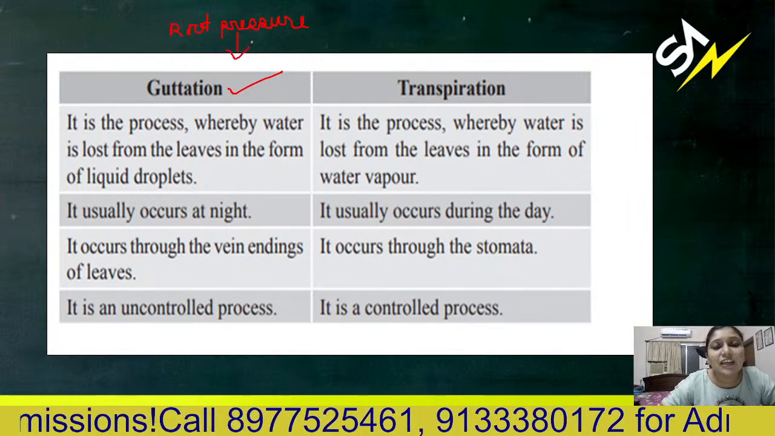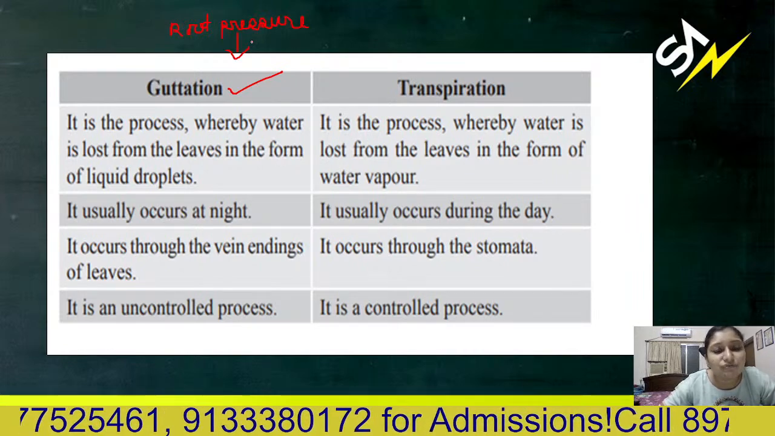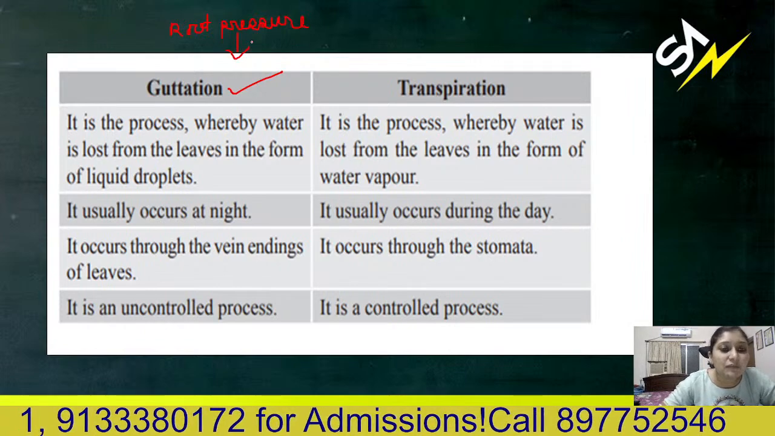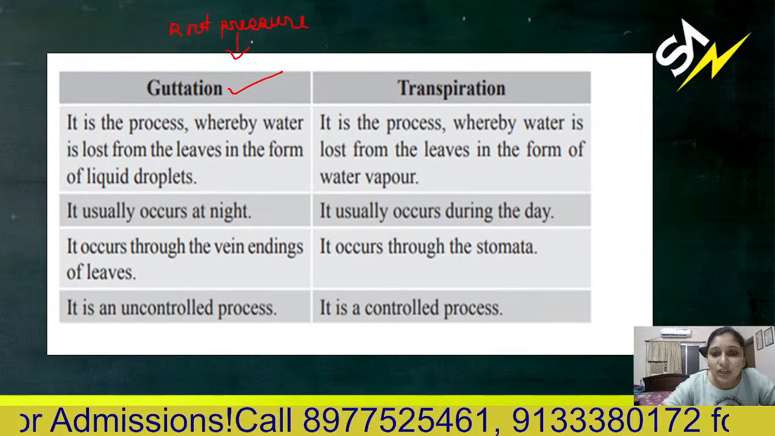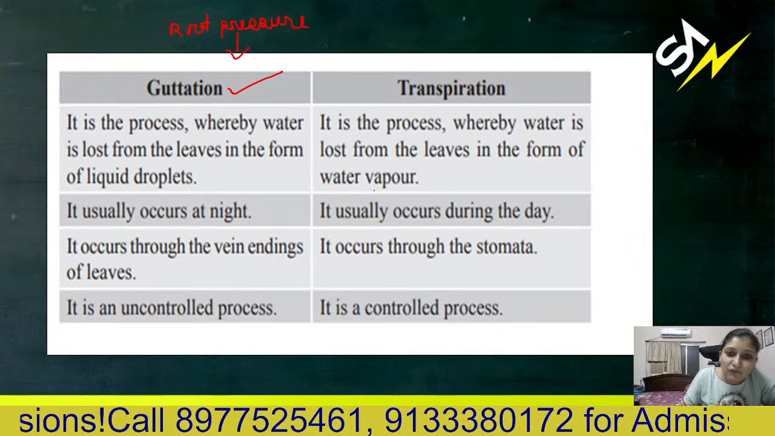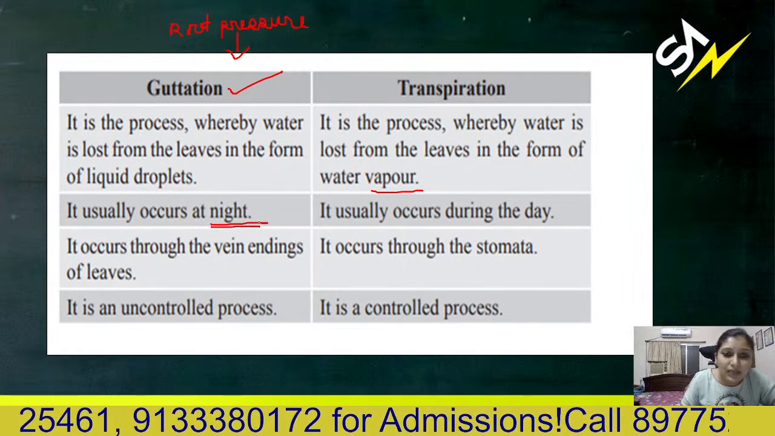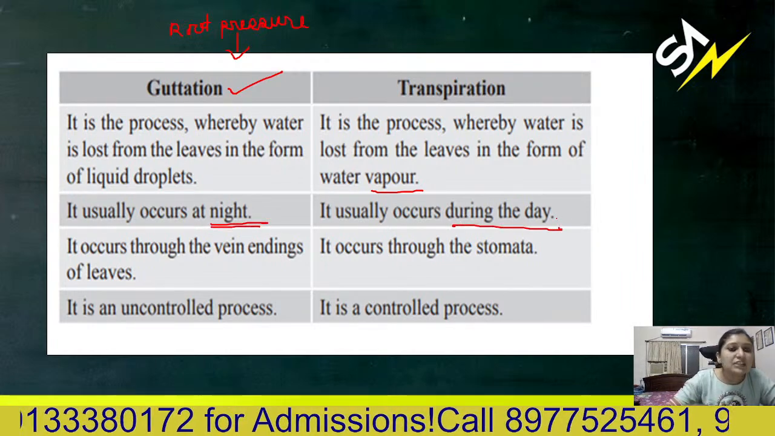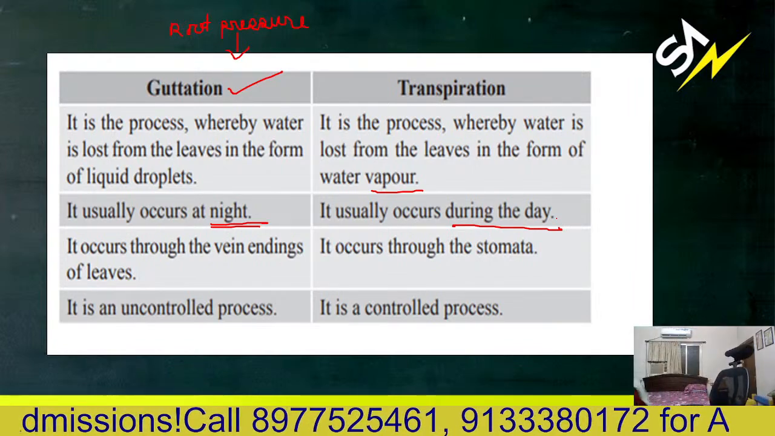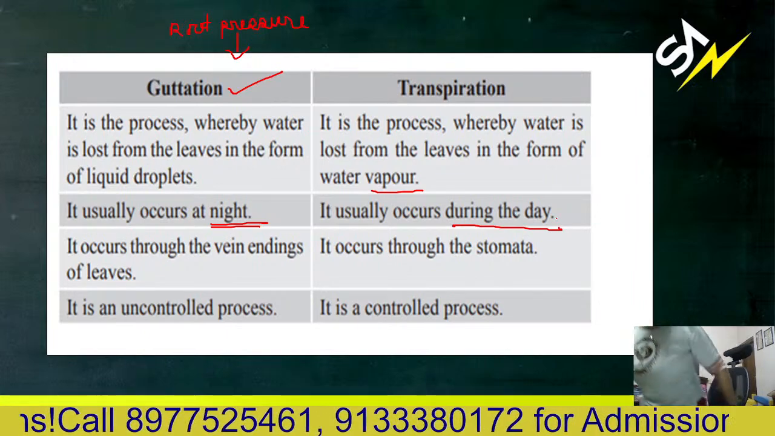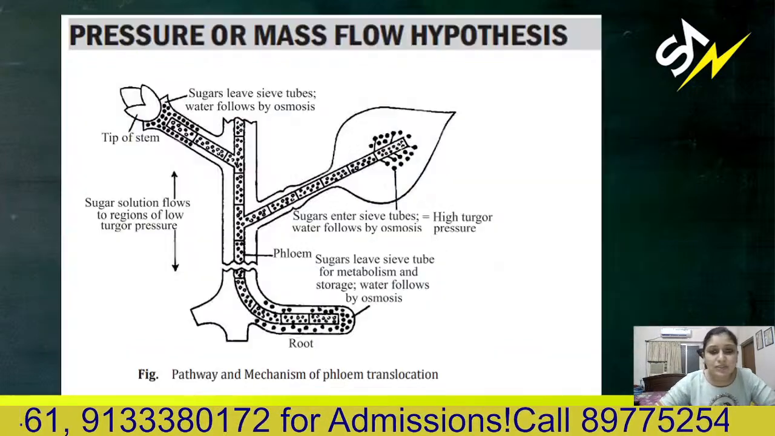Root pressure is there at night time also, but at night the transpiration rate is low, and because of that water is lost in the form of liquid droplets. That is called guttation. But in transpiration, it is always in the form of vapor. So guttation usually occurs at night, remember, at night, and transpiration is during the day. Guttation occurs through the vein endings of the leaves. So it is an uncontrolled process, and transpiration is a controlled process.